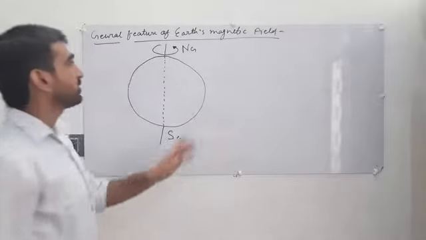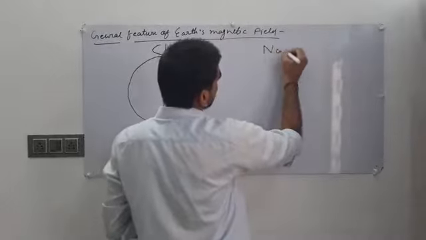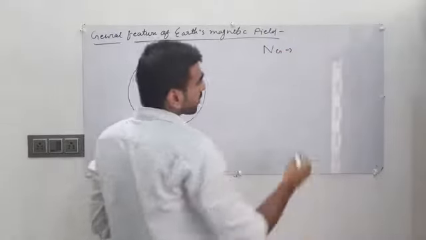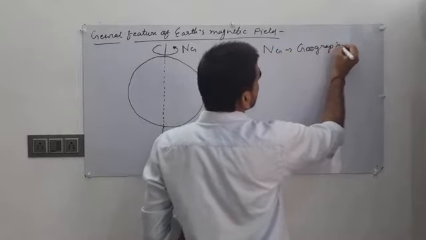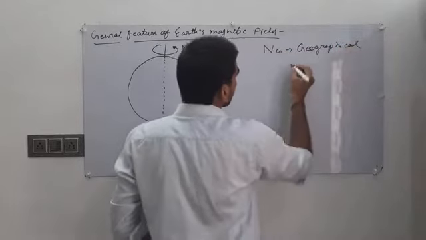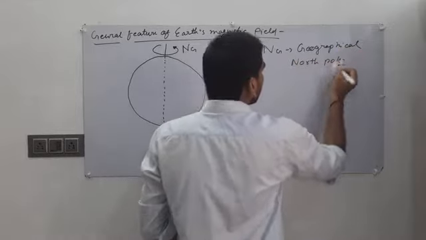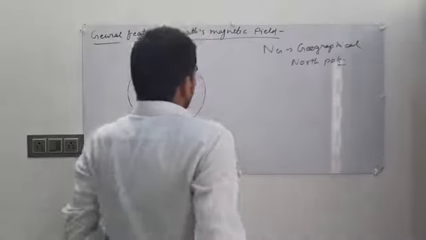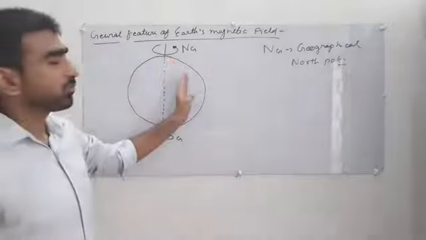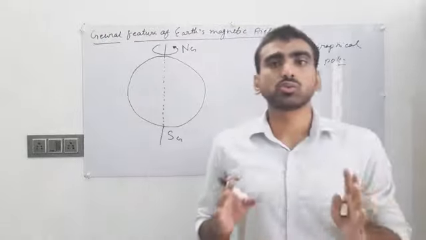Okay, and what is the meaning of capital NG? Capital NG means geographical north pole. That means the geographical north pole and the magnetic north pole are two quite different things.